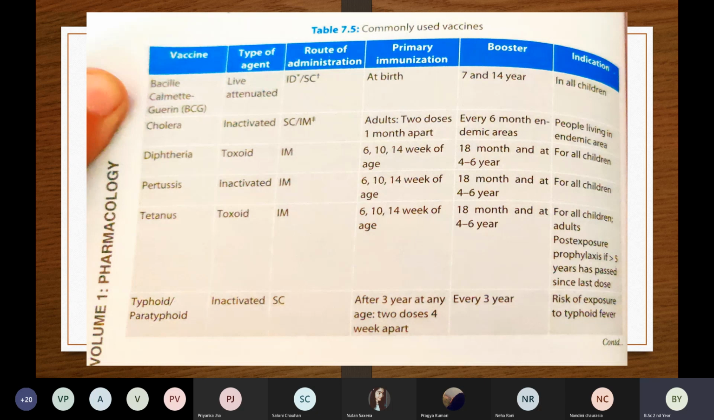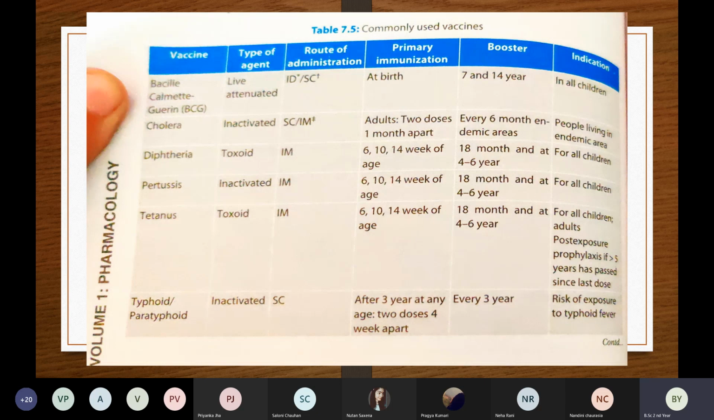So diphtheria, pertussis, and tetanus. This is a mixed vaccine. Okay, it is in combination. These are different types of vaccine. Diphtheria is a toxoid, pertussis is an inactivated or killed vaccine, and tetanus is a toxoid. So diphtheria and tetanus are both toxoid, and pertussis is also an inactivated vaccine.